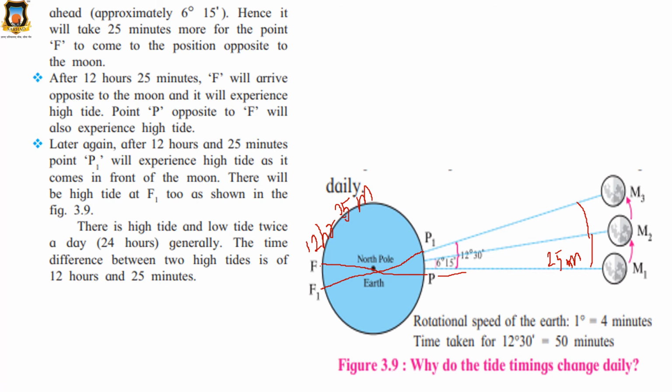There is high tide and low tide twice a day. Remember this all of you, there is high tide and low tide twice a day. Okay, means 24 hours generally. The time difference between two high tides is 12 hours and 25 minutes. Did you understand why these 25 minutes are increased? Because the moon is also changing the position with the earth's rotation. Getting all of you? Understood all of you?